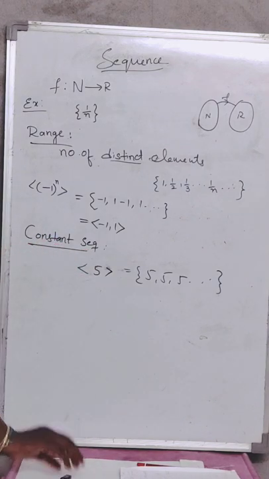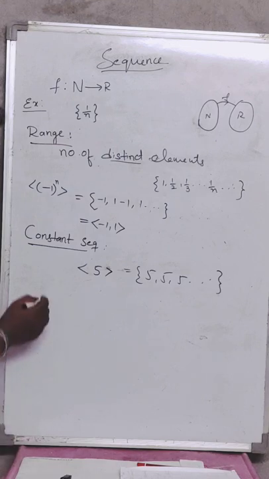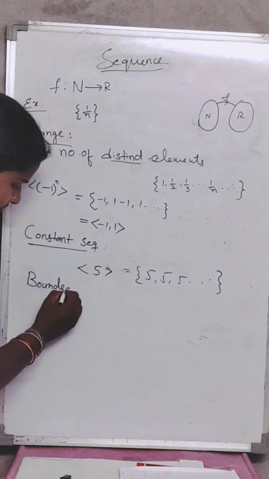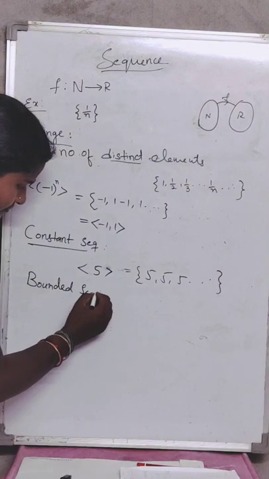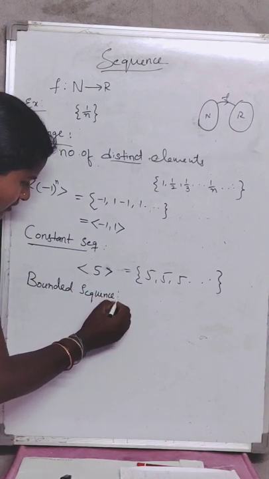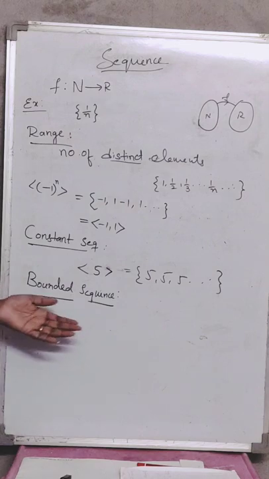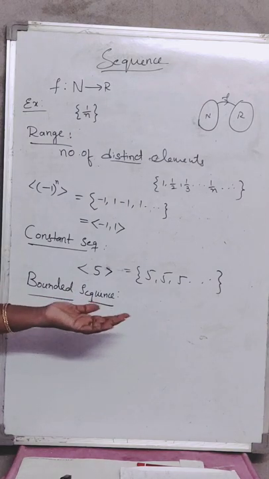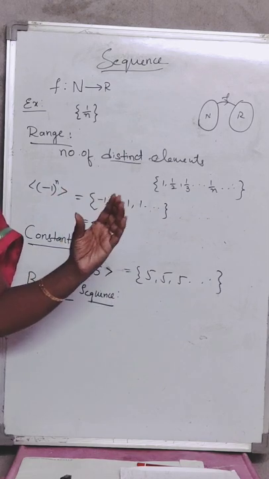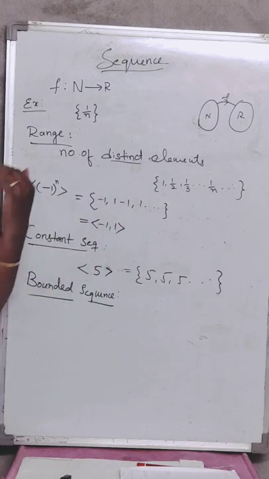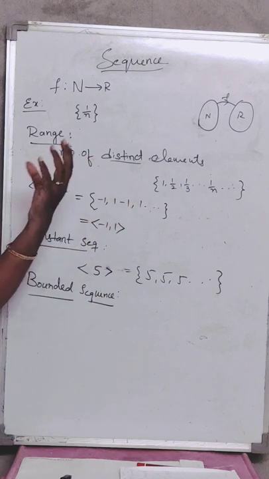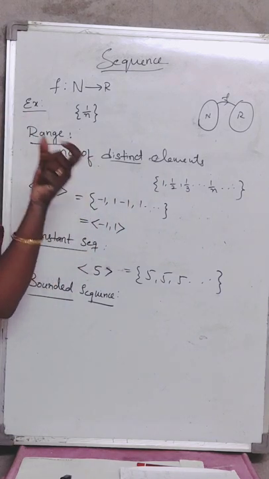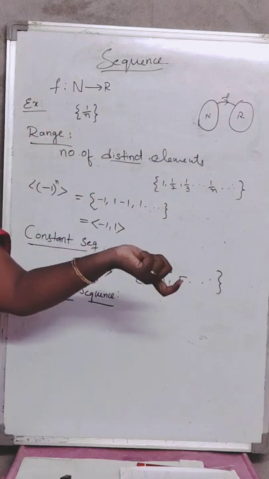Next I am going to discuss the bounded sequence. You all know what a bounded sequence means: the terms will lie within boundaries, that is, the set exists between a least value and a greatest value.